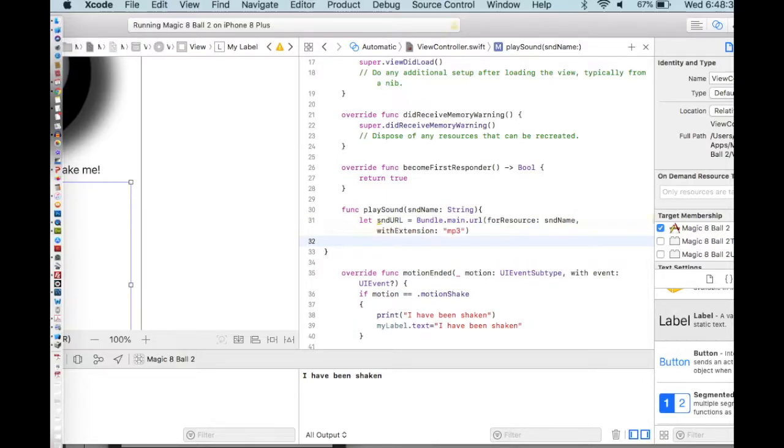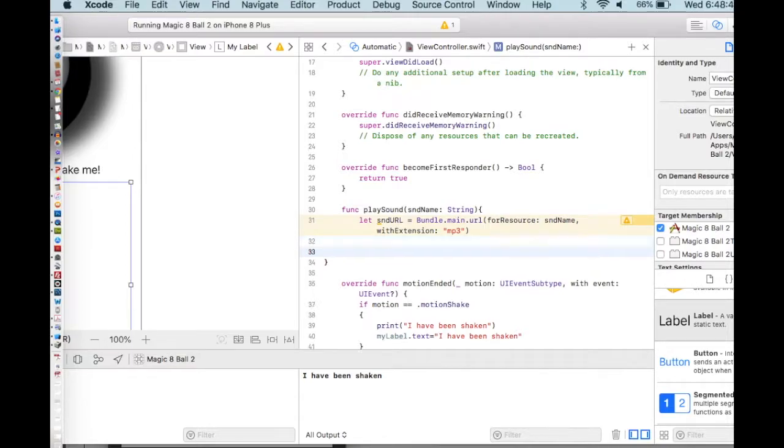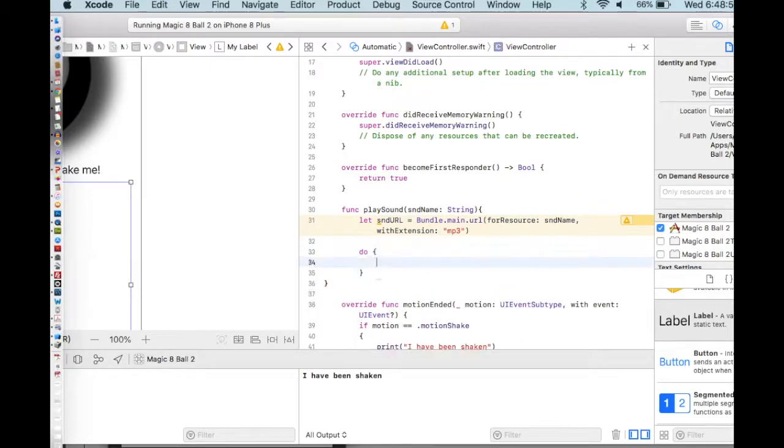Because this is where the program can crash, we have to do this thing called do and catch. You try something out, you see if it works, and if it works, great. If it doesn't, you want to catch the error. I'm going to do, and then open bracket, and then close the bracket like that. So I'm going to put some code in here, and I'm going to write audio player.